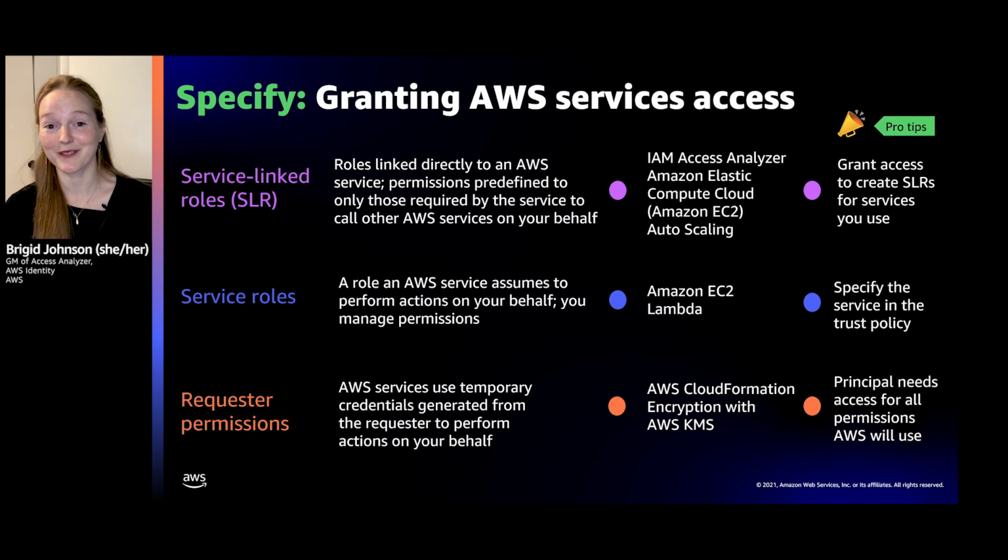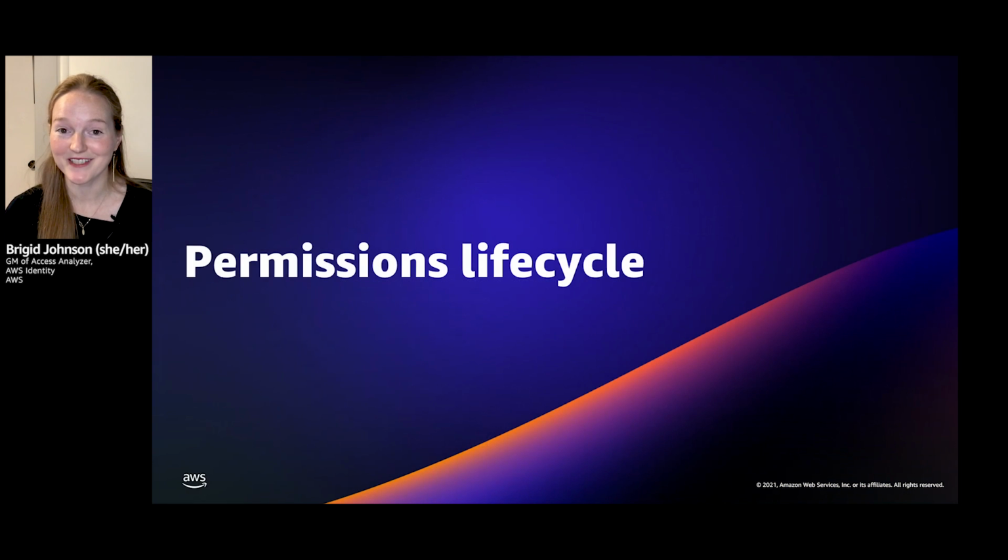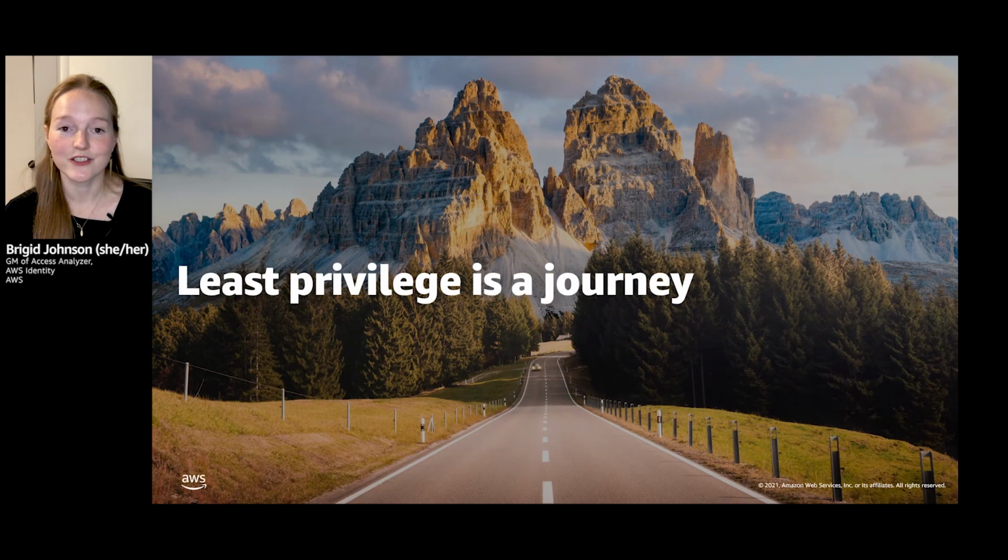All right, so that's the permissions deep dive. That's how you specify, that's how you enforce. Now let's go into the permissions lifecycle to help you get to the right permissions. And I want to talk about least privilege. It is a journey. So many customers say, I just want least privilege right now. But guess what? As you innovate, as you build, things change. You might need more access. You might need less access. So it's a continuous life cycle in a journey.